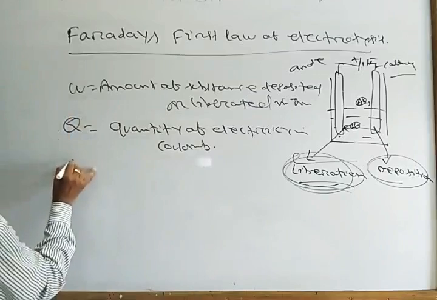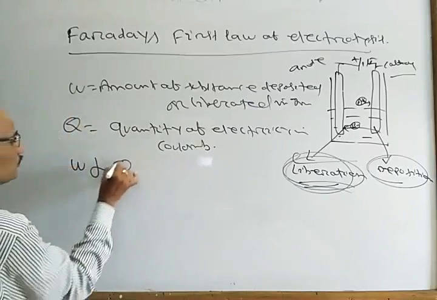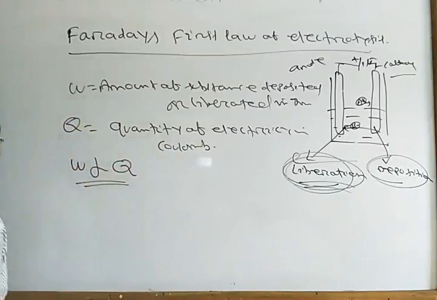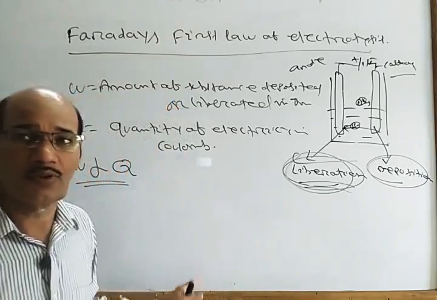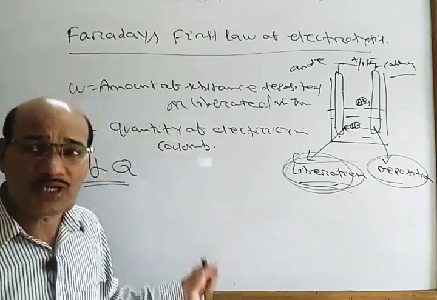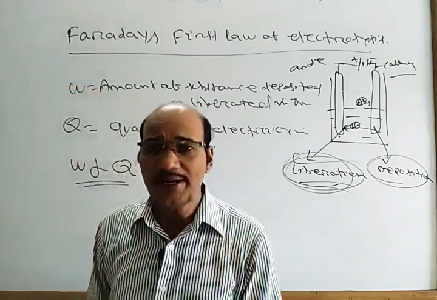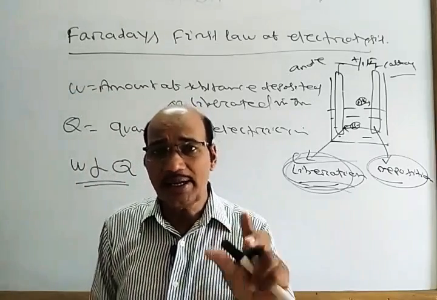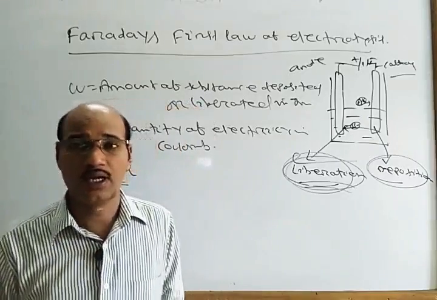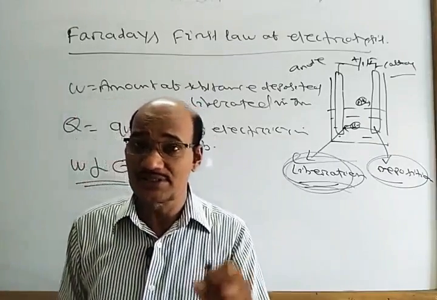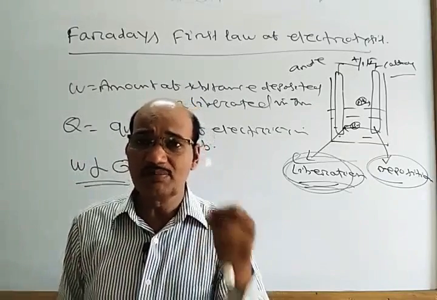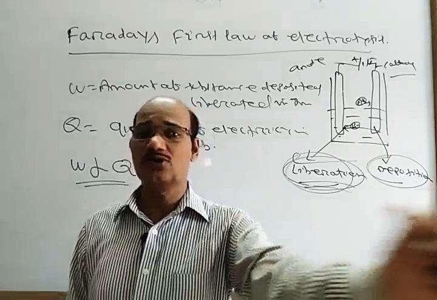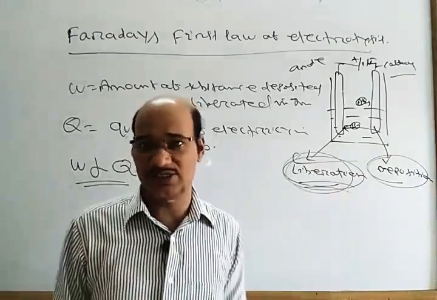Then W is proportional to Q. So what you can say? The amount of substance deposited or liberated at an electrode as a result of electrolysis is directly proportional to the quantity of electricity passing through the given electrolyte. This is the statement of the first law.